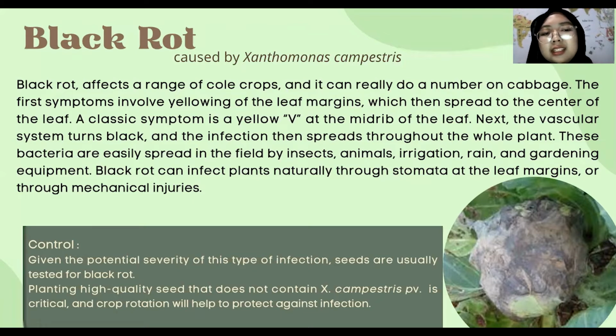These bacteria are easily spread in the field by insects, animals, irrigation, rain, and gardening equipment. Black rot can infect plants naturally through stomata at the leaf margin or through mechanical injuries. For control, given the potential severity of this type of infection, seeds are usually tested for black rot. Next, planting high quality seed that does not contain Xanthomonas campestris is critical, and crop rotation will help to protect against infection.